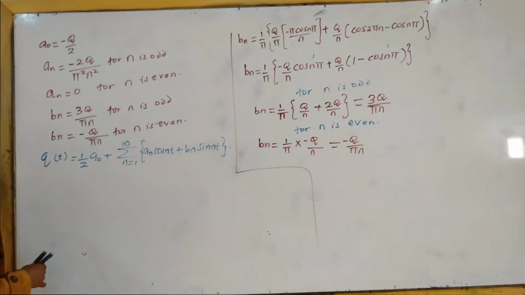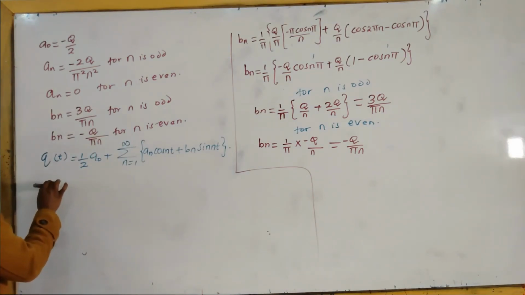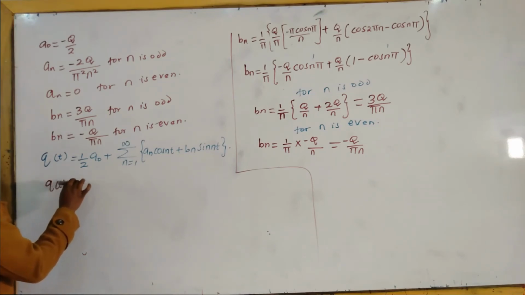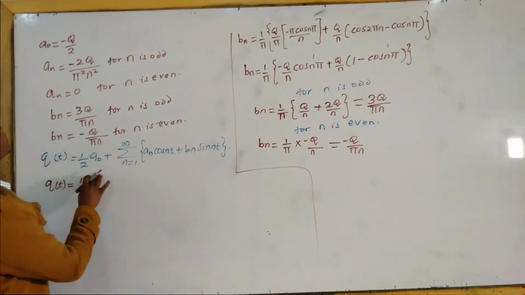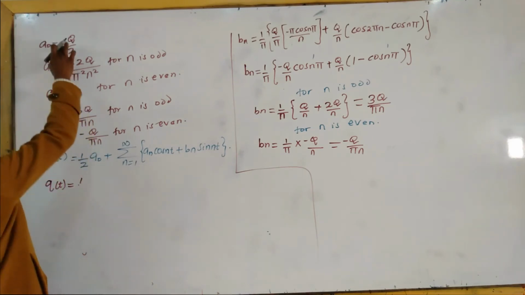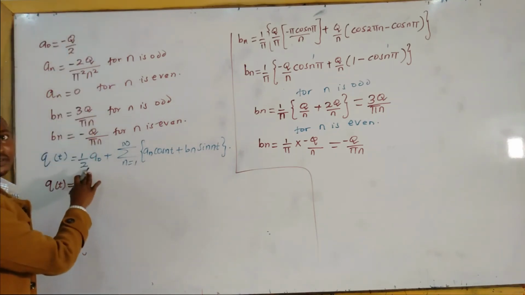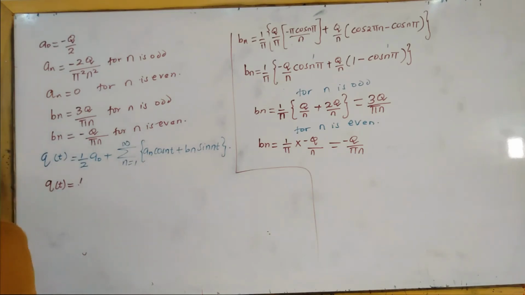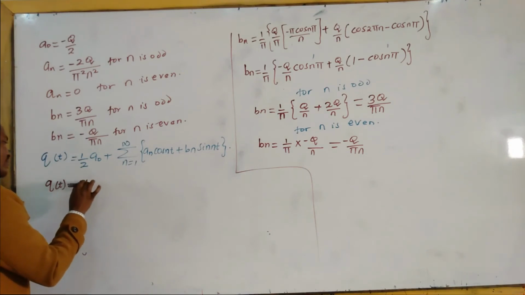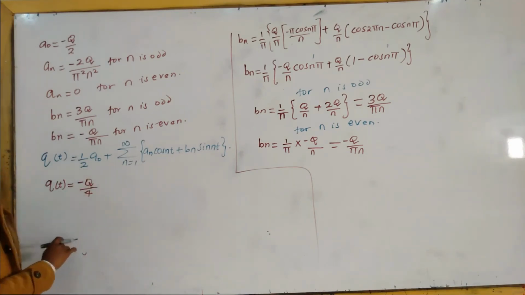So q of t will be equal to half a naught. A naught is negative q over 2, times a half, it is negative q over 4, negative q over 4